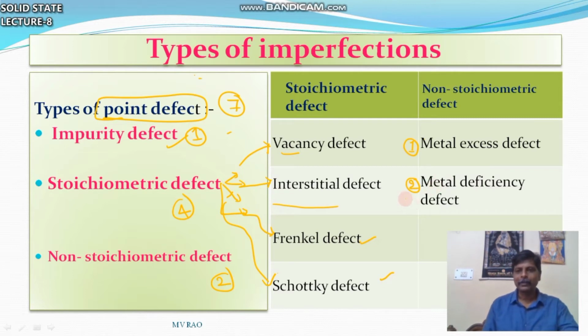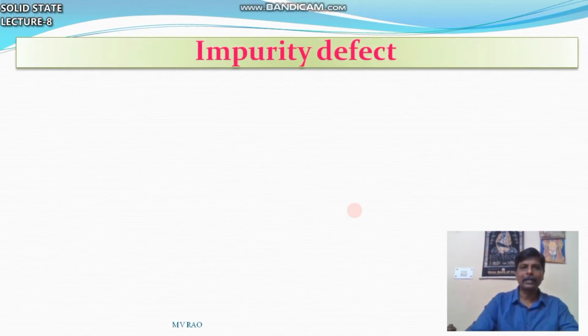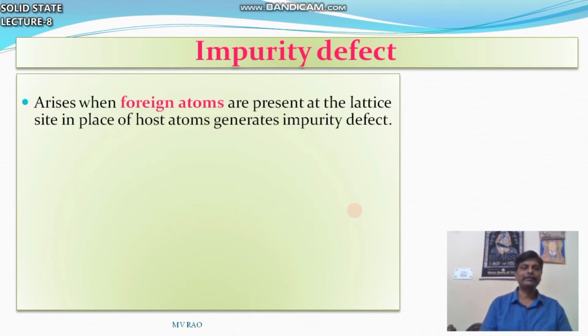So how many types of imperfections are there? 2 types, point defect and line defect. Point defects again how many types? 3 types: impurity, stoichiometric, non-stoichiometric. Stoichiometric is again classified into 4 types, non-stoichiometric 2 types. So total point defects are of 7 types. Out of 7, the first one is impurity defect. Impurity.